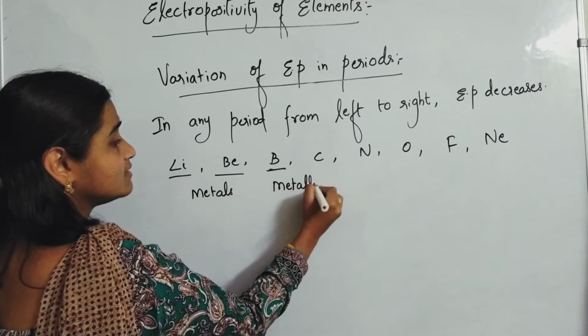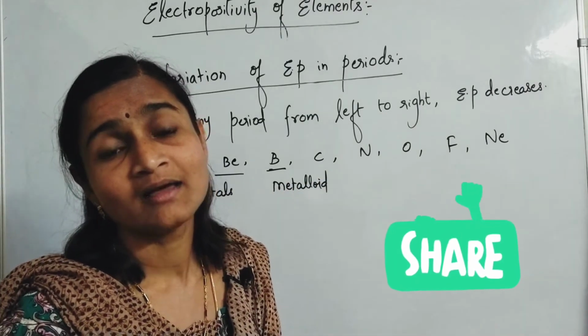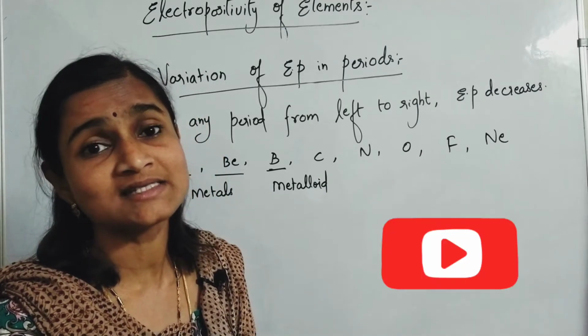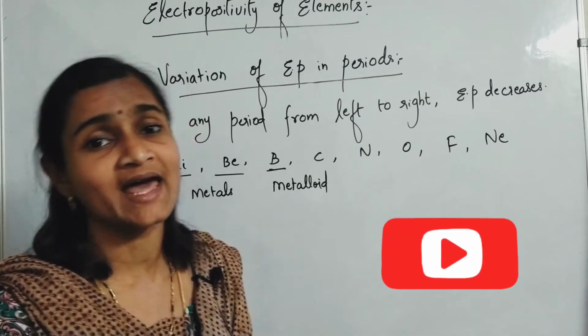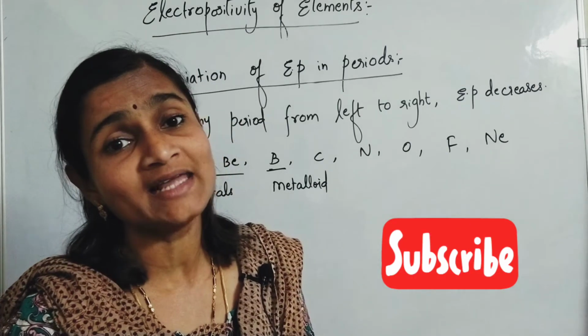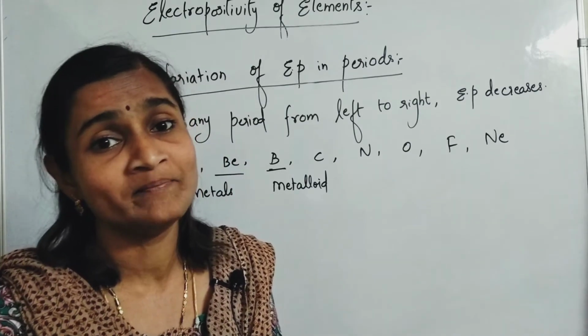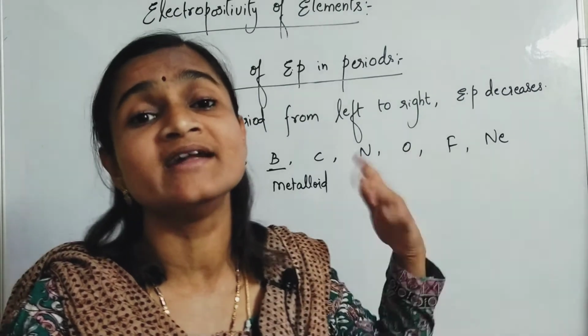You have learnt that electropositivity is what type of character? Metallic character. Please understand the word carefully. Even if they ask about metallic and non-metallic characters, you will be writing about electropositivity and electronegativity only. All are the same, but the wordings are different.